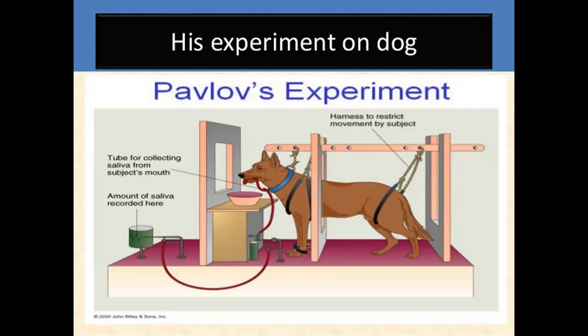At the beginning of his experiment, Pavlov noted that no saliva flowed when he rang the bell. That is the first thing. Next, he then trained the dog by sounding the bell and shortly afterward presenting the food. So at the initial stage, what he did is he rang the bell, but there will be no changes.